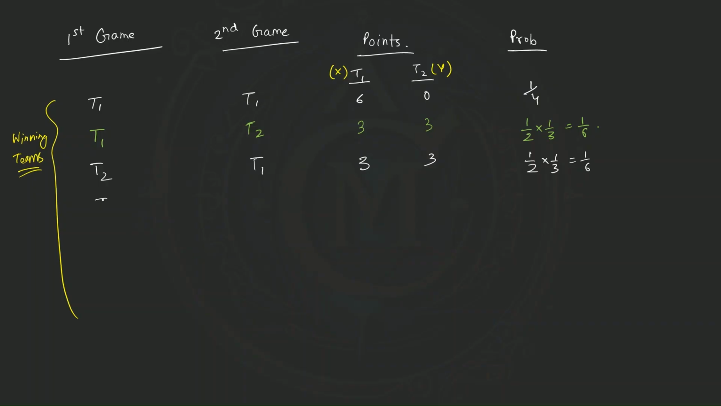Now if we consider this case, let's say T2 wins both of these games. Then T1 will get 0 and T2 will get 6 points. It is exactly like the first case, but the probability will be different, because the probability of T2 winning the game is 1/3.